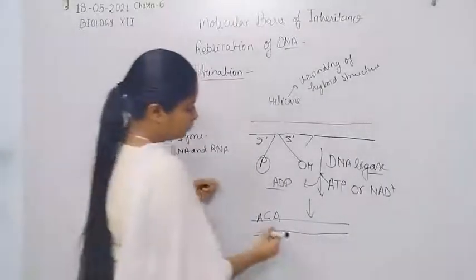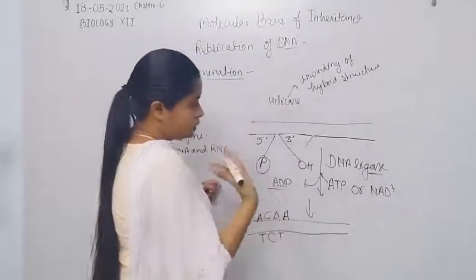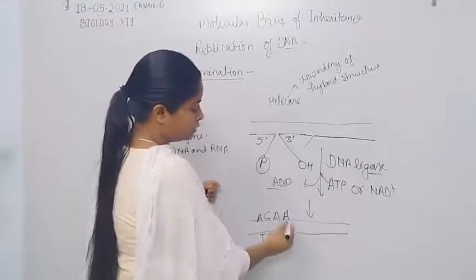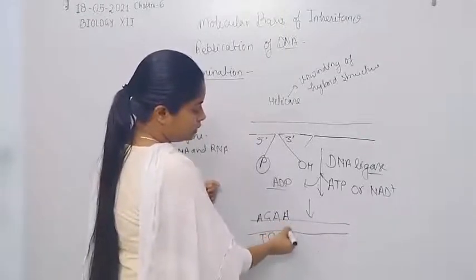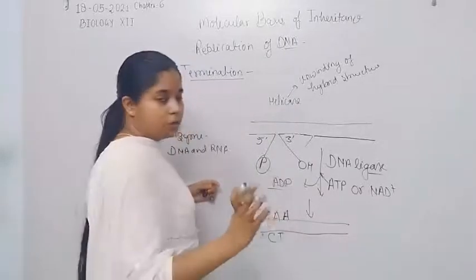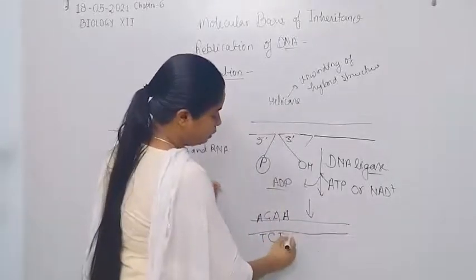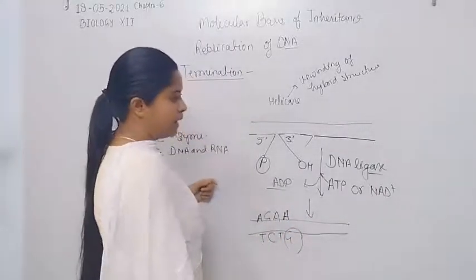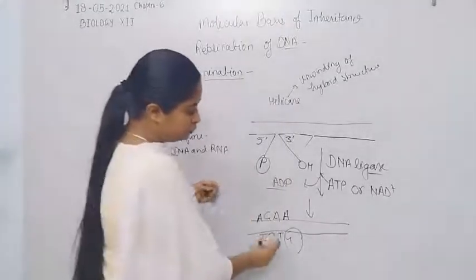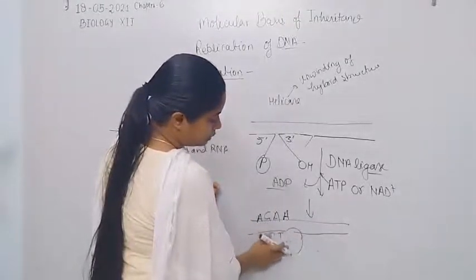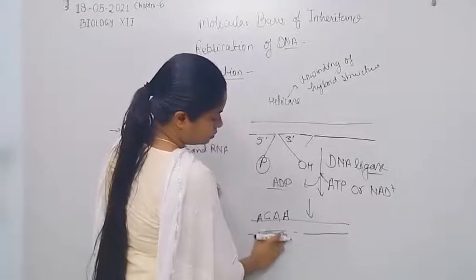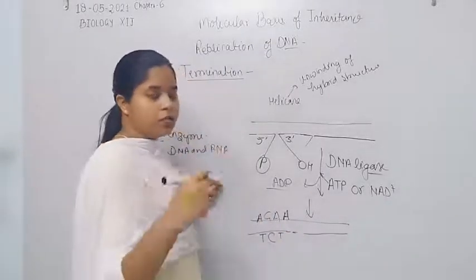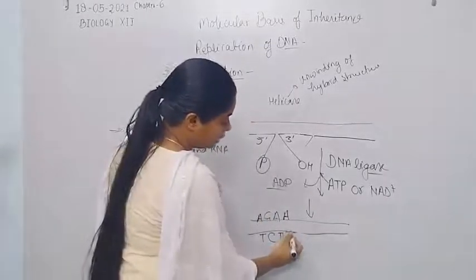So for example, if in the template or parent DNA the adenine is present, but somehow the DNA polymerase makes a mistake and adds guanosine, that mismatch is finally corrected by the DNA polymerase first or DNA repair enzyme, and they finally add the thymine.